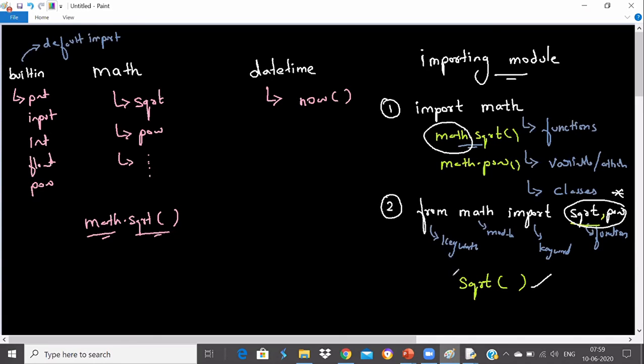Then definitely you need to know the module name if you want to use it. If you don't know the module name, obviously you cannot use it. So it is our responsibility to explore what modules are available in Python for a particular use.